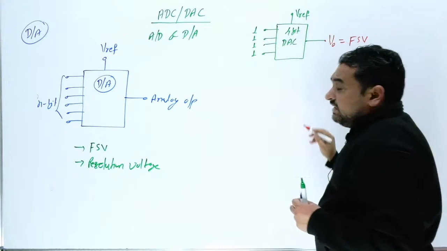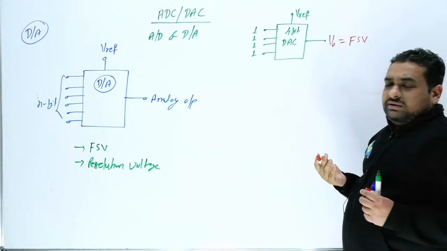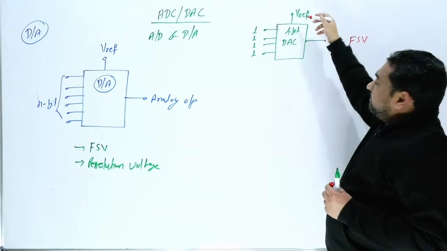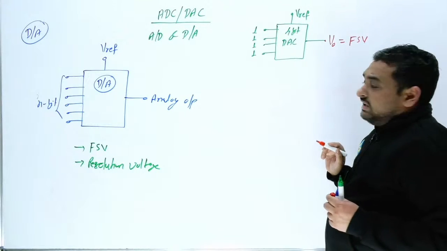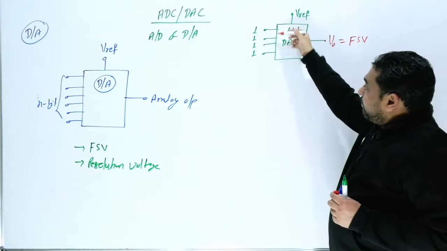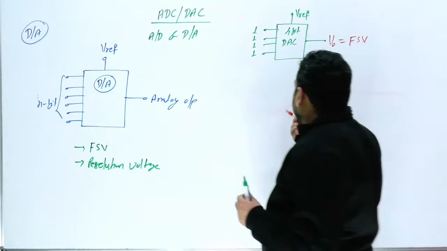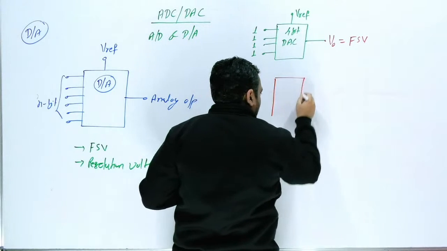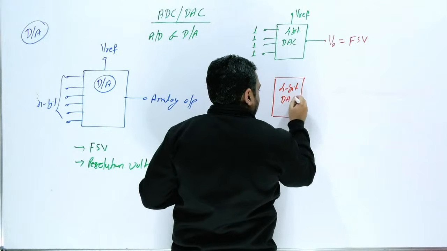And one important thing, sir: V reference and FSV are not the same; both are different. V reference is the reference voltage applied to this 4-bit DAC, and this reference voltage will be divided according to the number of bits. So here, suppose in the second diagram, again a 4-bit DAC,